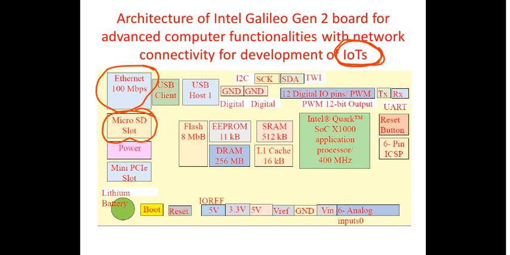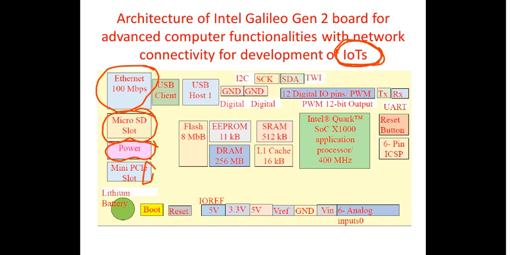You have got the power slot, right? Then you have got the mini PCIe slot. Basically this PCI stands for peripheral component interconnect, and this E stands for express, right?